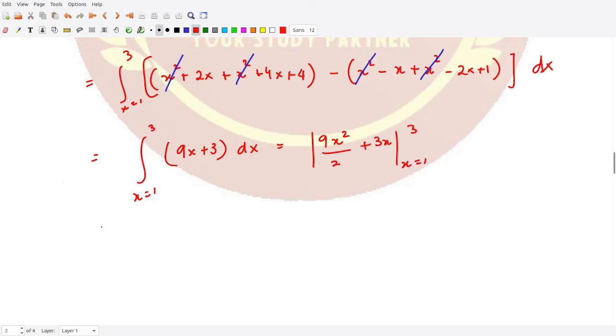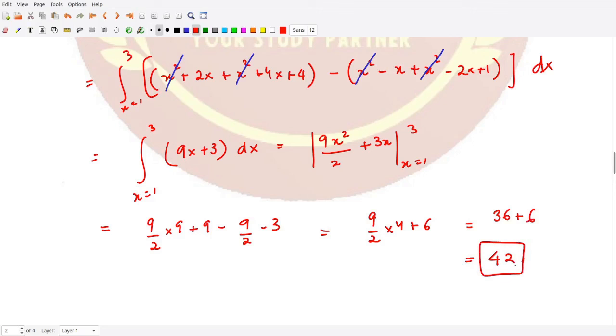When you substitute the upper and lower limits, it would be 9 by 2 into 9 plus 9 minus 9 by 2 minus 3. So it would be 9 by 2 into 4 plus 6. That would be 36 plus 6. So finally your answer is equal to 42. This is our final answer.